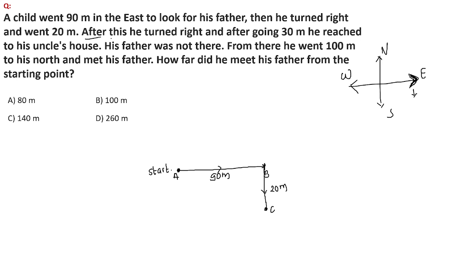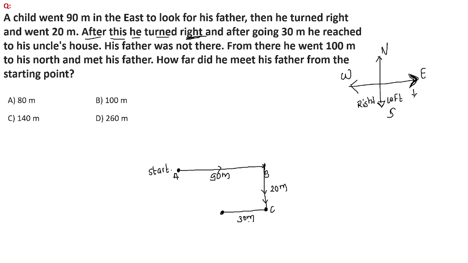Later on, after this, he turned right again. Right means, student, now the person is moving downwards. It means he is moving in the south direction. And when a person is moving in the south direction, our right hand side is the person's left hand side and our left hand side is the person's right hand side. Now this particular boy is moving in the right direction. It means actually he is moving in the left direction and he is walking for 30 meters. Let us consider this distance to be 30 meters.